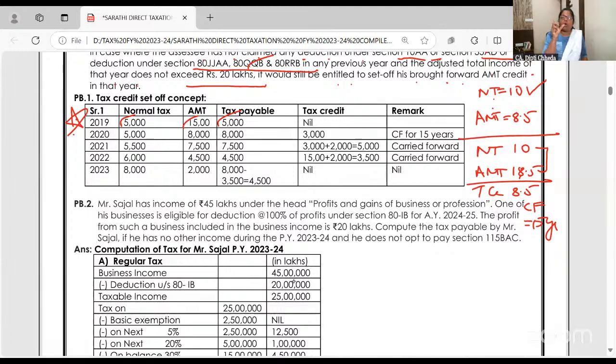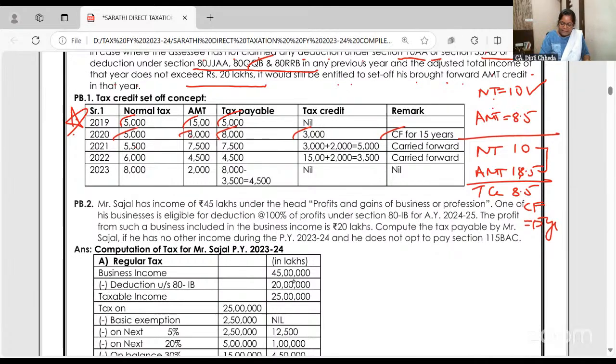Obviously, you will pay normal tax. If normal tax is higher, pay. But if normal tax is low, AMT is high, then you have to pay alternative minimum tax 8,000. Can you take the credit of 3,000? Yes. Carry forward for 15 years.